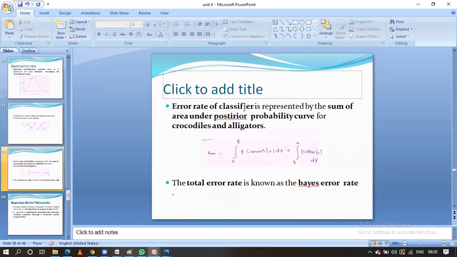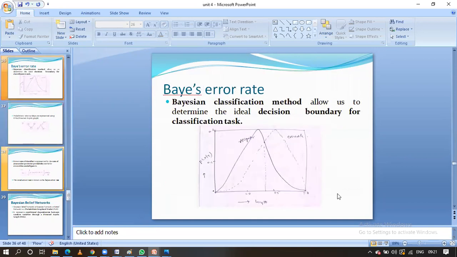Finally, how are you going to get the error rate related to the classification? That is the sum of the areas under the posterior probability curves for the crocodiles and alligators. We get the overall error rate by the sum, guys: the alligator related error rate and the crocodile related error rate. If you combine those, we are going to get the Bayesian error rate, guys. In the diagram we have both alligator related information and crocodile related information, and the error rate related to alligator and crocodile is represented in the diagram.